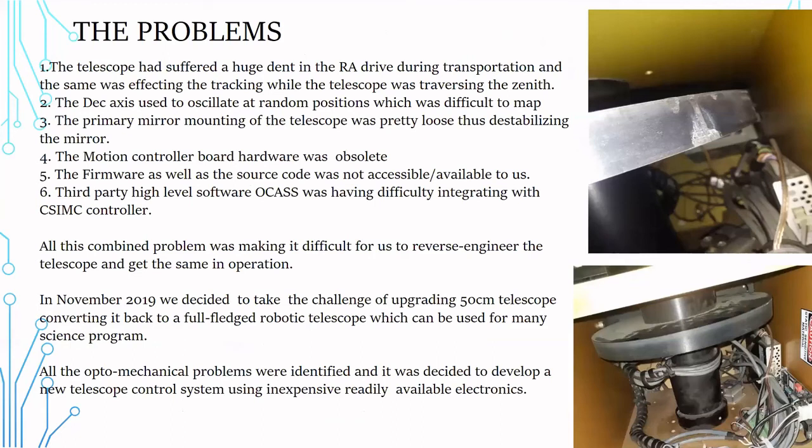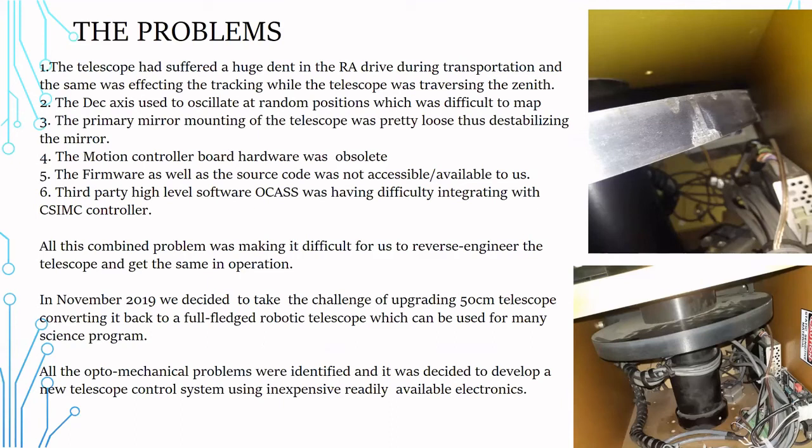The problem with the telescope is that it had suffered a huge dent in the RA drive during transportation, and this was affecting the tracking while the telescope was traversing the zenith. The Dec axis used to oscillate at random positions, which was difficult to map. The primary mirror mounting was pretty loose, thus destabilizing the mirror.